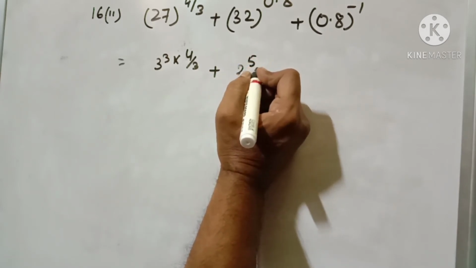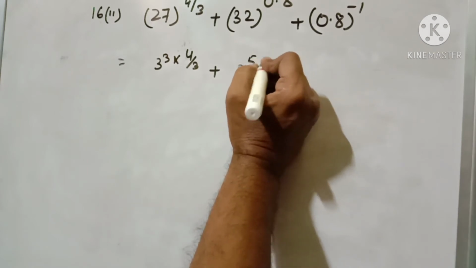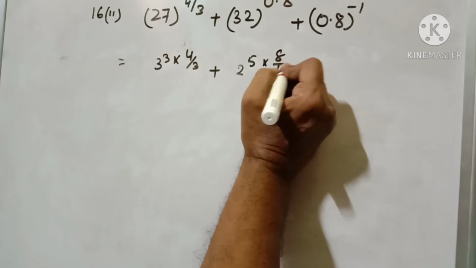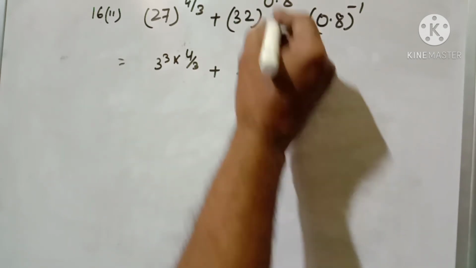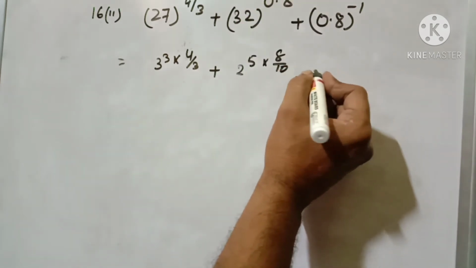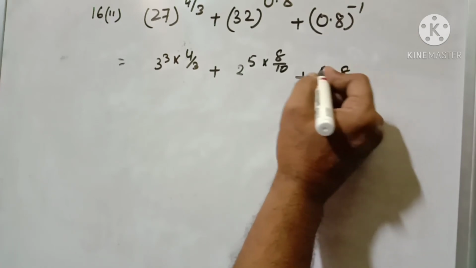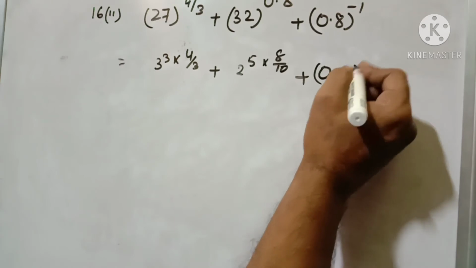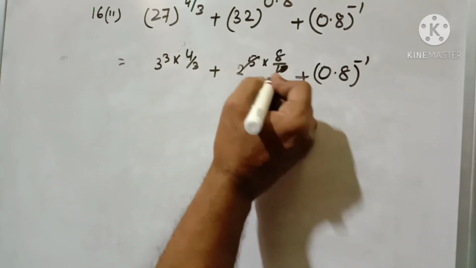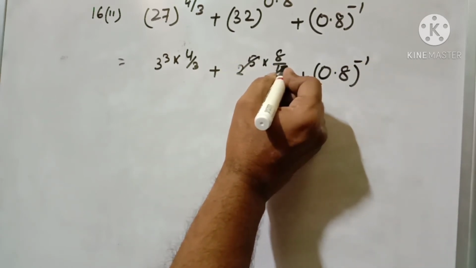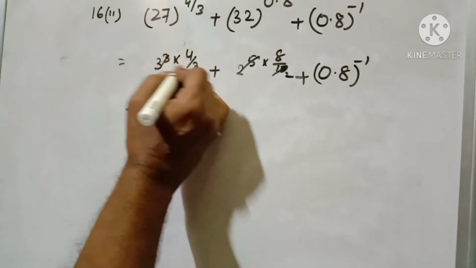And 0.8 I can write as 8 by 10. Okay, remove the point. Same here, I can write 0.8 to the power minus 1.